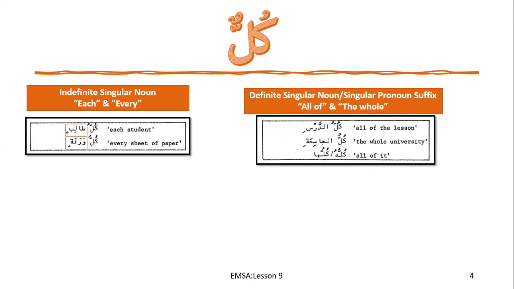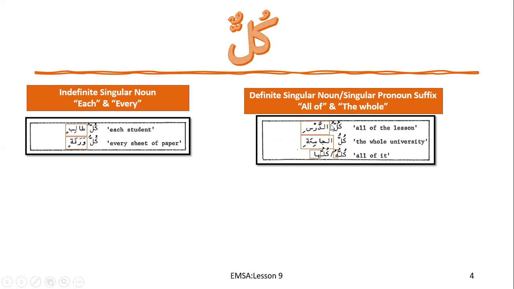In another one, which is definite singular noun, it is followed by a noun which has al in it. Over here, you see kullu is followed by ad-darsi, al-jamiati. Why have they been coupled together? Definite singular noun is also proper, and pronoun suffix are also considered proper. In this case, singular pronoun suffix, so they both are proper.